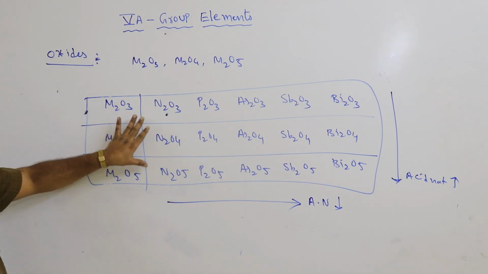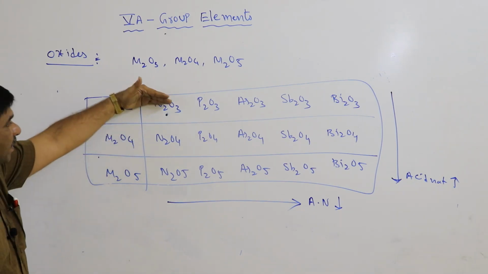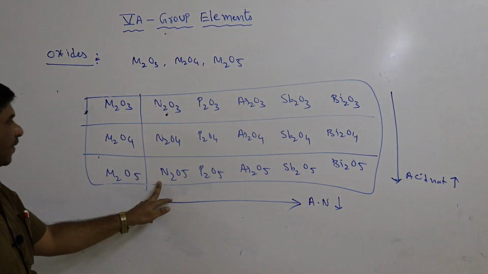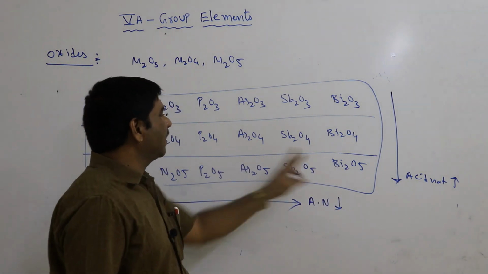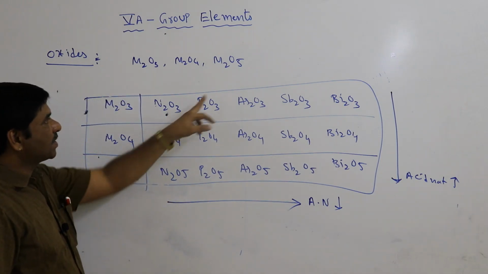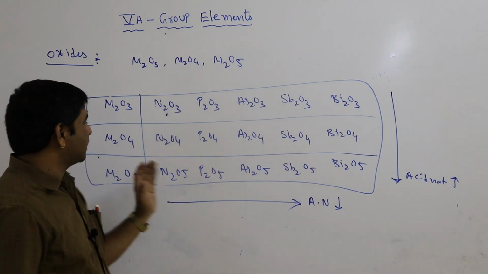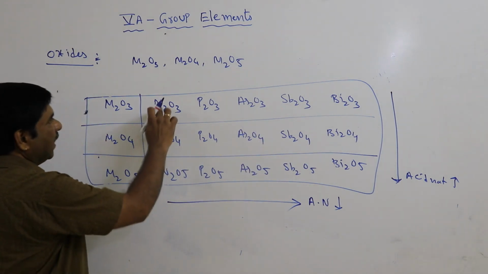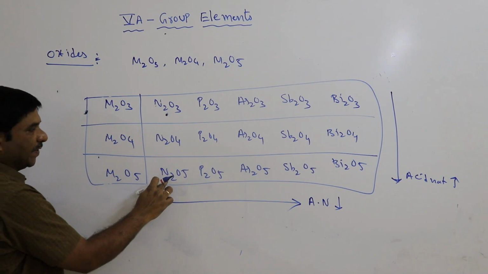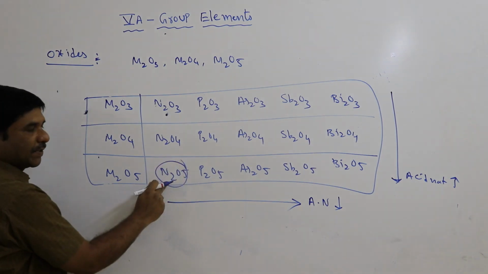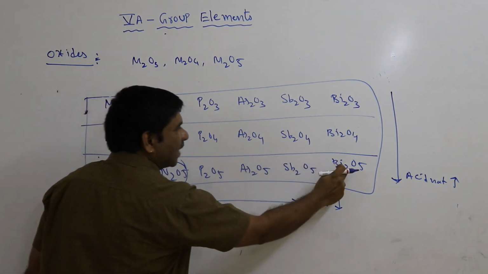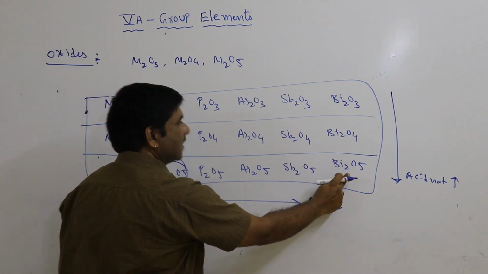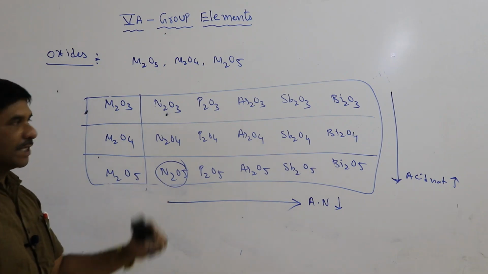In the oxide table, from top to bottom, in these three, which is more acidic? N2O5. Top to bottom acidic nature increases, but left to right acidic nature decreases. Among N2O3, N2O4, N2O5, acidic nature is more for N2O5. From N2O5 to Bi2O5, this is more acidic and this is less acidic. So like that it is possible.